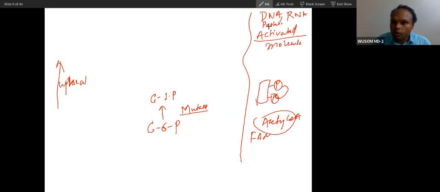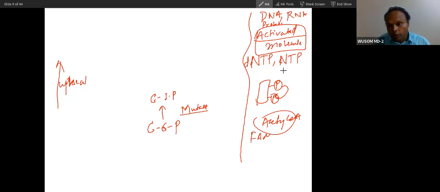Only activated molecules will polymerize. For example, in DNA, dNTP is there. dNTP means deoxy-ATP, deoxy-GTP, deoxy-TTP, deoxy-CTP. In RNA, there is NTP. NTP means ATP, GTP, CTP. In triphosphate, when this triphosphate forms a monophosphate, the two-phosphate energy will be utilized to form the bond.